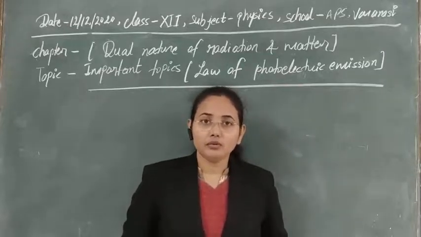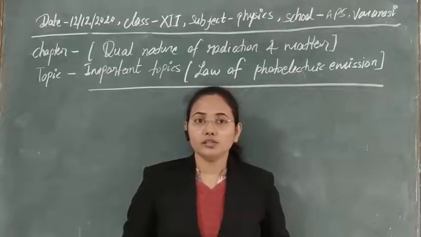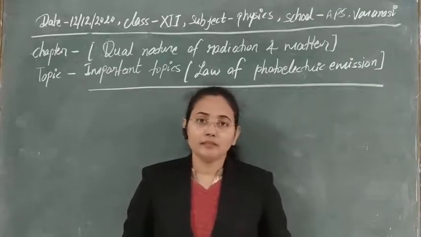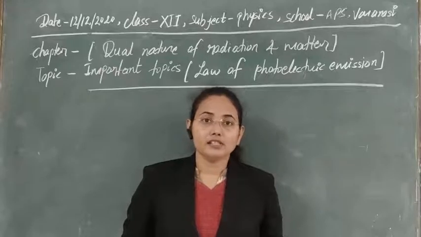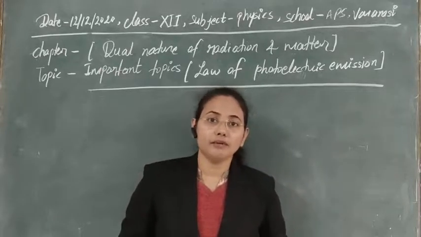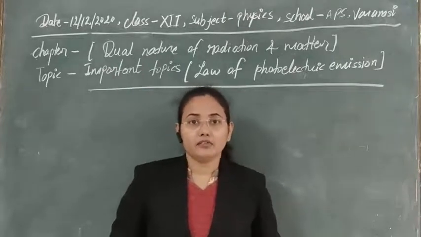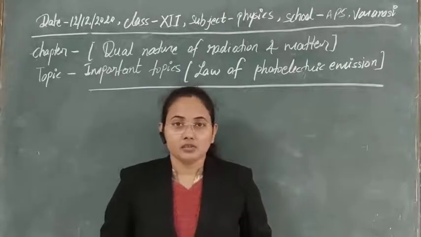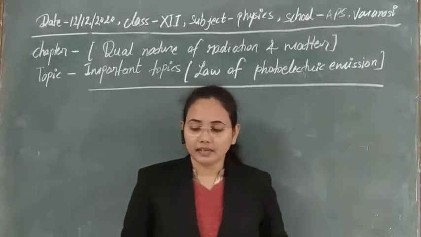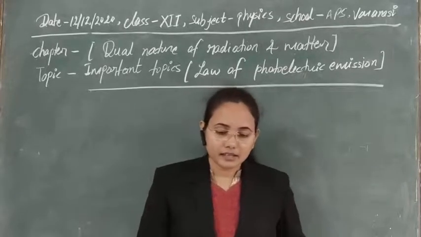So we always have to use an electromagnetic wave of suitable frequency, so that it provides sufficient energy to the electron to overcome the barrier and be emitted from the metallic surface. This is the process of photoelectric emission. I think that is clear.